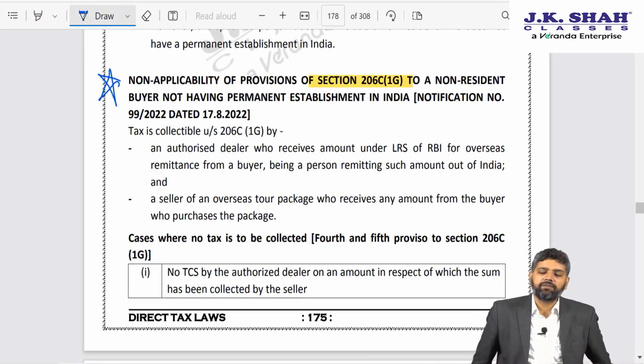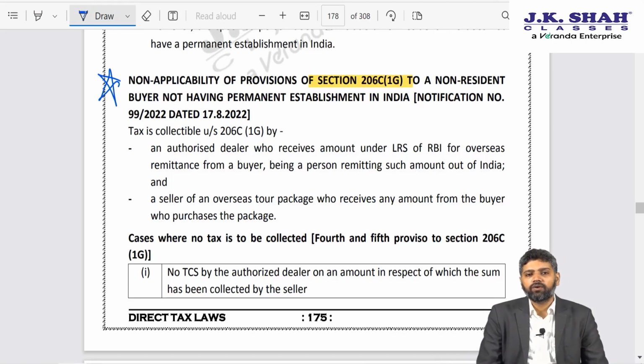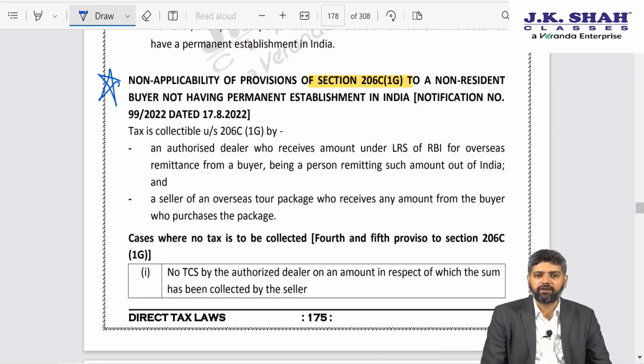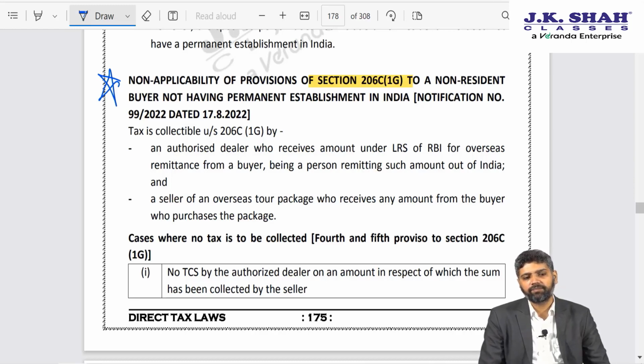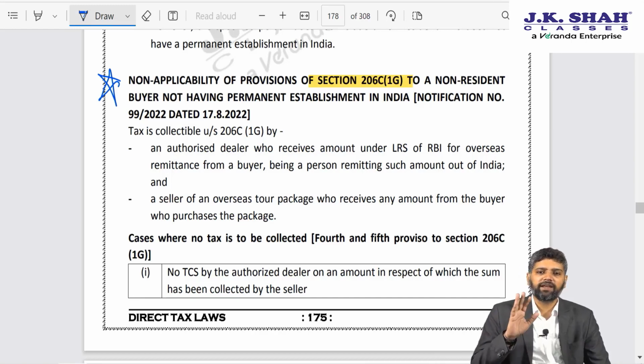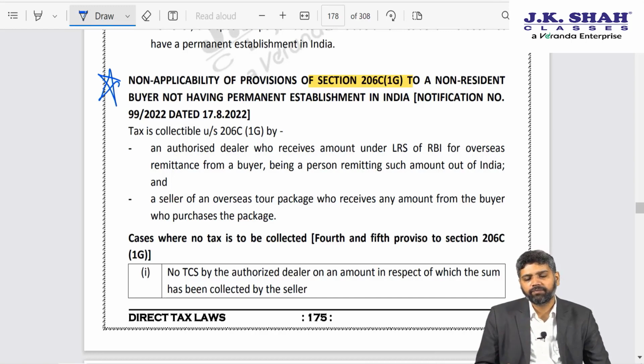206C subsection 1G, we are aware, talks about any remittance outside India or any amount spent on overseas tour program package. Government says if you are spending on either of these events, then the authorized dealer or the tour operator shall collect TCS at the rate of 5% on the amount exceeding 7 lakh rupees. However, if it is for tour operation purposes, then in that case, the limit of 7 lakhs also does not apply on the entire value.